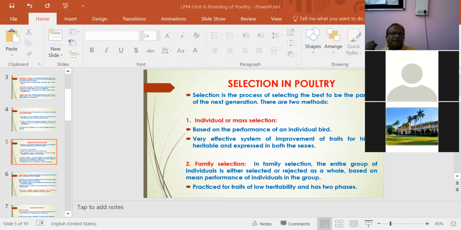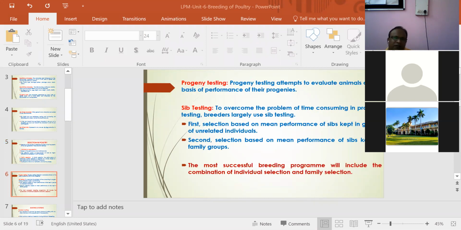Second is family selection. In family selection, the entire group of individuals is either selected or rejected as a whole based on the average performance of individuals in that group. This selection is practiced for traits of low heritability and has two phases. What are the two phases? Progeny testing and sib testing.